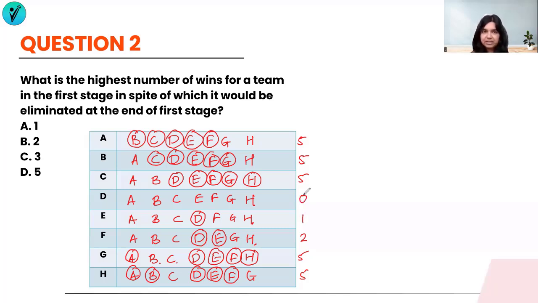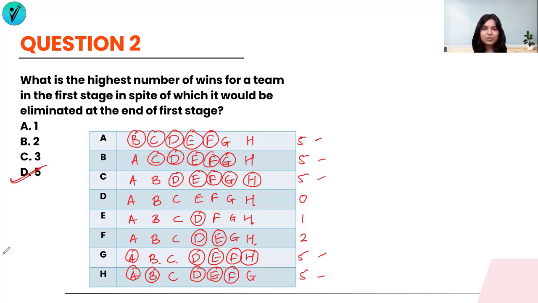This is just a shuffle in the names that we had taken. We had taken A, B, C, D, E. Instead of that, A, B, C, G, and H will be qualified to get into the next stage. However, there's only 4 of them that can go ahead. 1 of them will get eliminated. So even if they have scored 5, they will still get eliminated. Hence, the answer will still be 5 itself.